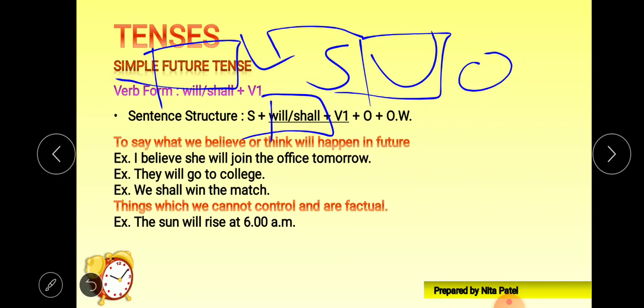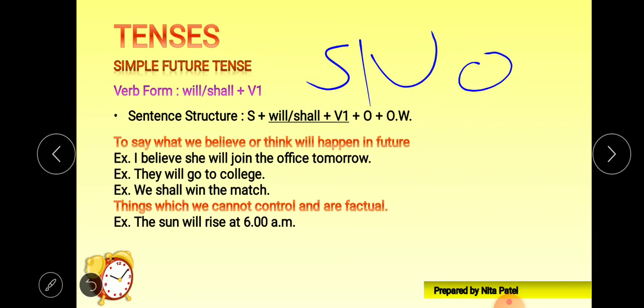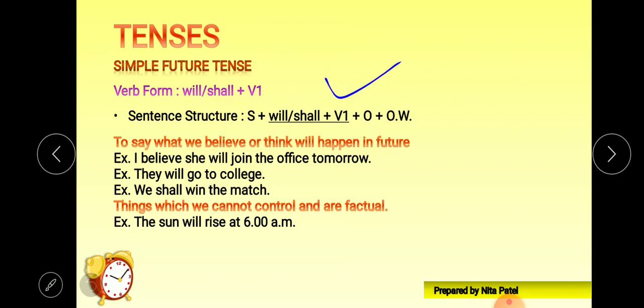So first and foremost, don't forget will and shall whenever you are framing a sentence with simple, or any kind of, future tense. Without shall or will, no future tense will be there. Along with will or shall, we use V1. If only V1 is there, then it is a simple present tense. But if will or shall is there, that means it's a simple future tense.